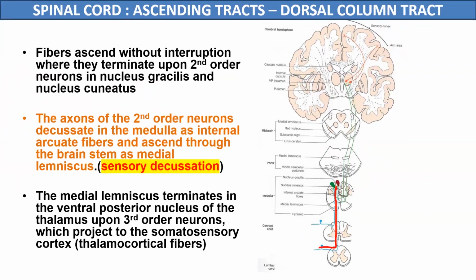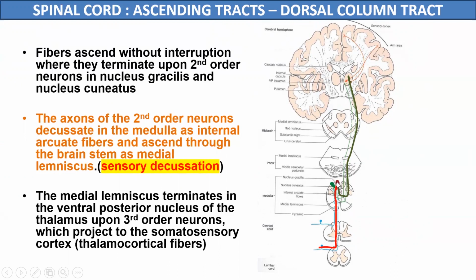Now we can see the axons of the second order neurons, which are shown in the green color, and they are crossing over to the opposite side. The fasciculus gracilis will relay in the nucleus gracilis, while the fasciculus cuneatus will relay in the nucleus cuneatus.